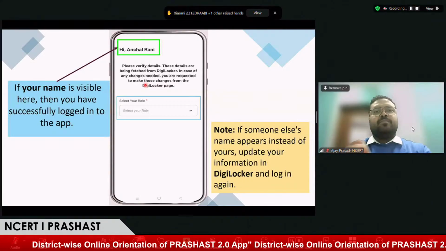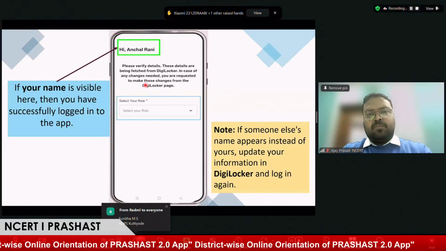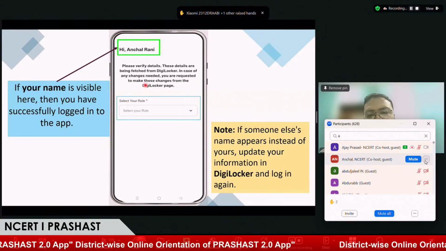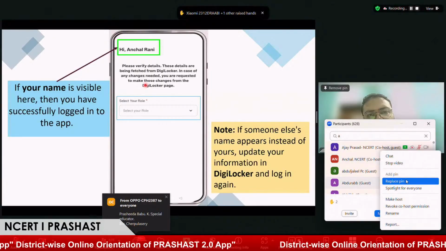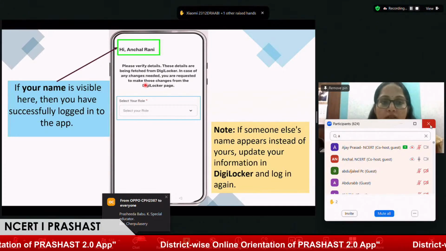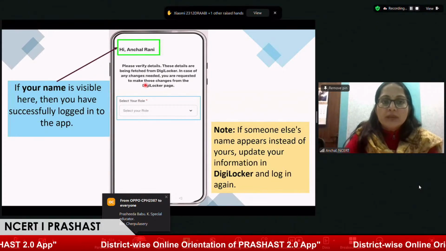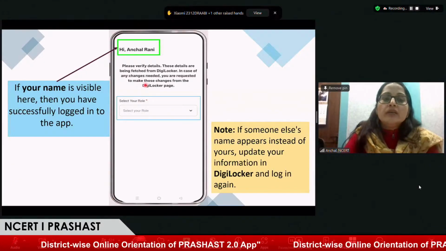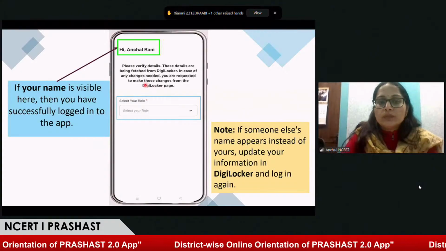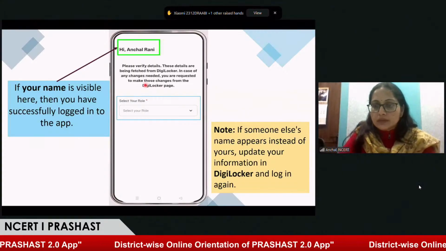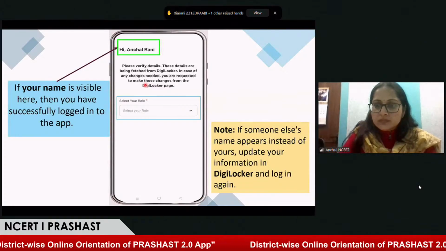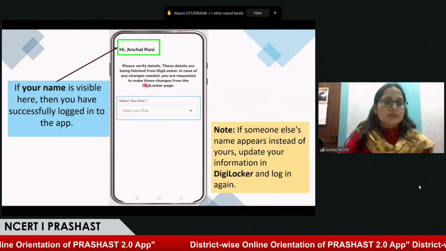So, Ajay sir, as you told us, the application can be downloaded very easily, and we can log in through Aadhaar or the mobile number. It shows that the person who registered in the application will find their name on that page. If in any case the user does not find their name, what does he or she need to do? Yes, ma'am. If the user's name is incorrect or there is any discrepancy, we request the user to go to Aadhaar centers and get the name corrected over there.